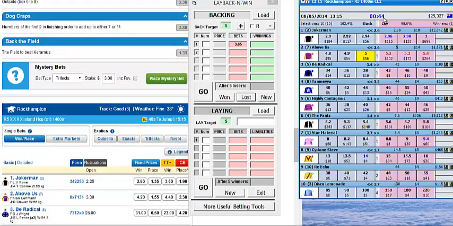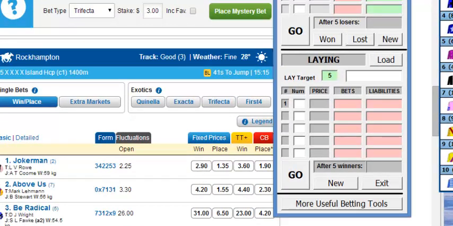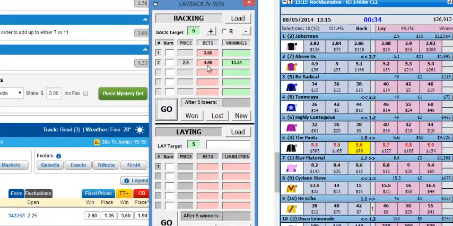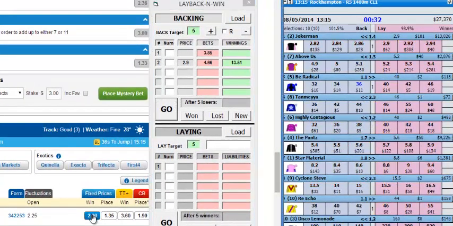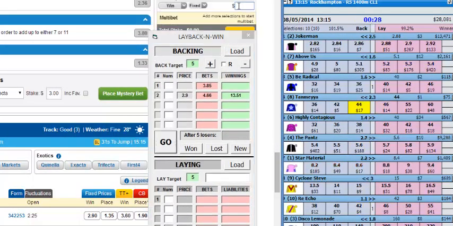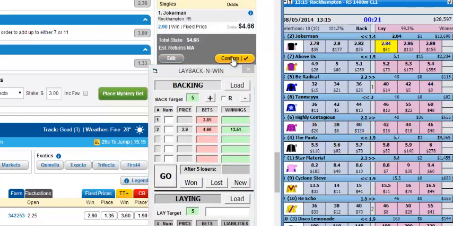Okay, we're getting very close to the start, so we better have a look. It's dropped below here now, so we'll put Joker Man in there at what price? At 2.9, and we put go. So 4.66 is what we've got to back it at. So we put in 4.66. Confirm.